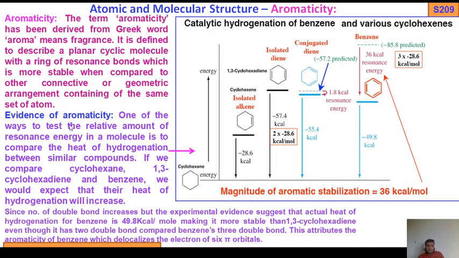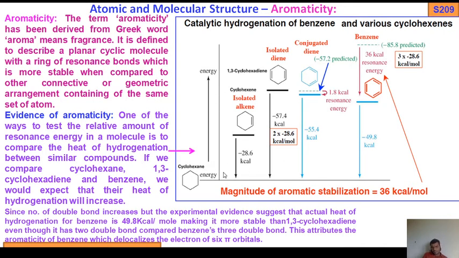So one of the ways to test the relative amount of resonance energy in a molecule is to compare the heat of hydrogenation. From this we get the stability among cyclohexane, 1,3-cyclohexadiene and benzene. We would expect their heat of hydrogenation to increase with one single bond, two double bonds, and three double bonds. So heat of hydrogenation will increase.